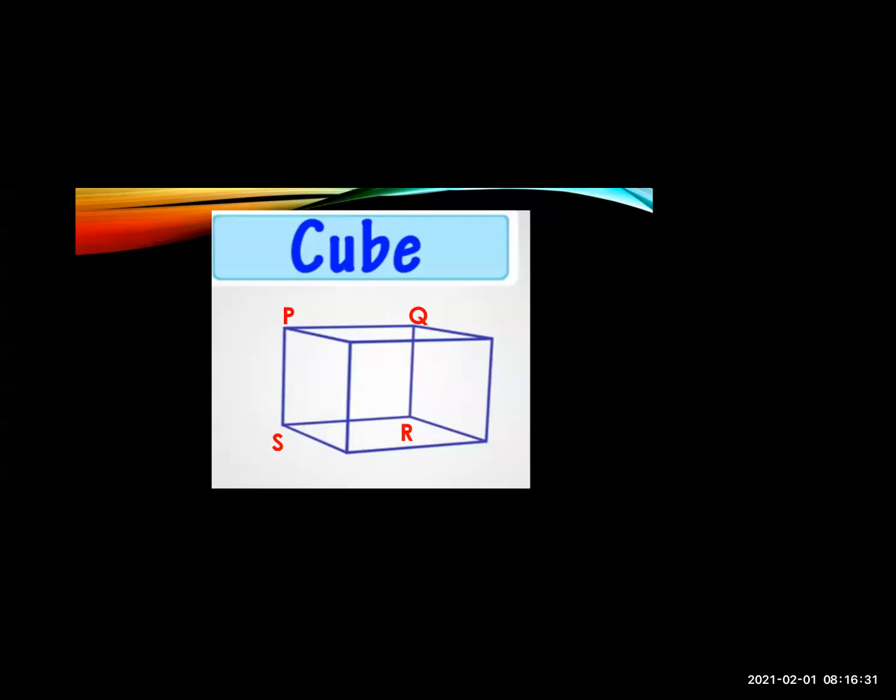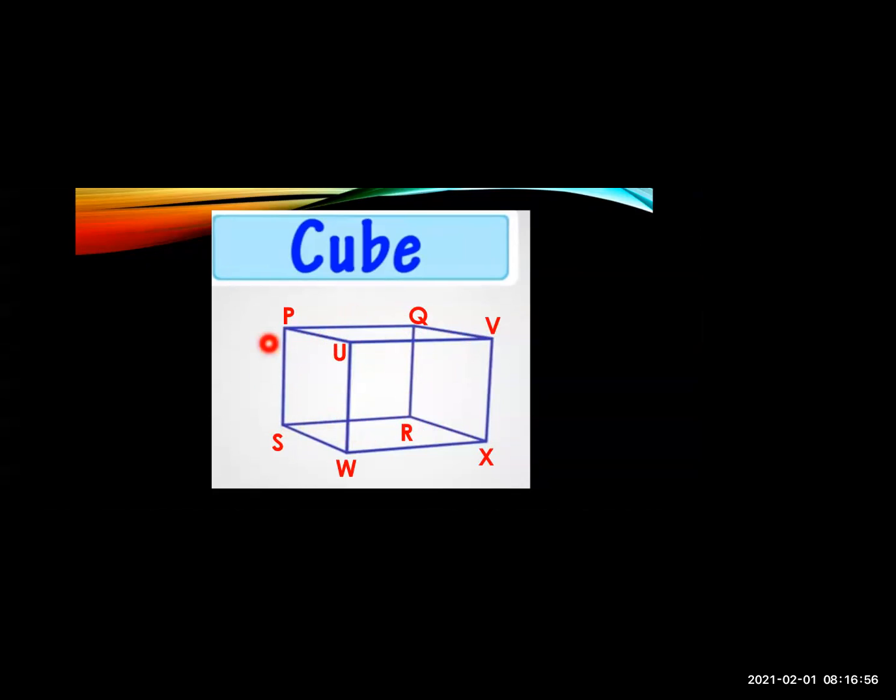Then we'll give more names: U, V, W, and X. Now look at this square. It has 4 edges: UV, VX, WX, and UW. So this 4 and this 4 becomes 8.